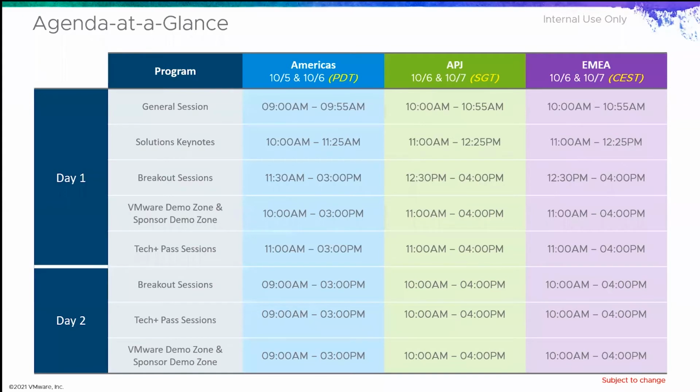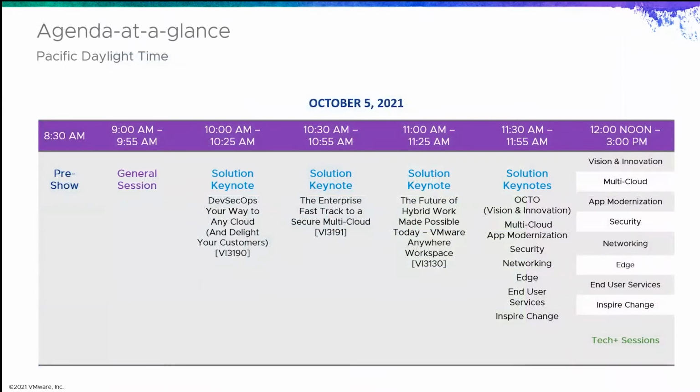So here's our agenda at a glance. This shows all three of our time zones. We do follow the sun for VMworld across all three regions, the Americas, APJ, and EMEA. You'll notice in the Americas, our schedule goes from 9 a.m. to 3 p.m., while in APJ and EMEA, we go from 10 to 4. So just note that here. Here's a little breakdown. This is shown in just Pacific time, but we've got our pre-show, general session, the solution keynotes, and then you've got all your content sessions available from 12 to 3.